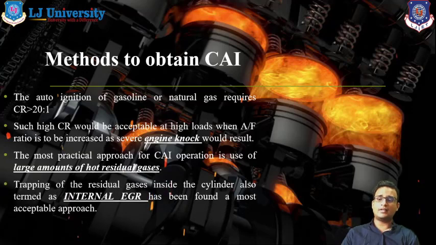Okay, now let us discuss trapping of internal residual gases inside the cylinder, also termed internal EGR. You know very well about EGR, and this trapping of gases in the combustion chamber is also known as internal exhaust gas recirculation, and it is the most suitable approach for CAI engines. So we have to trap suitable exhaust gases in our combustion chambers, and then we can get a suitable temperature and pressure for controlled auto ignition.